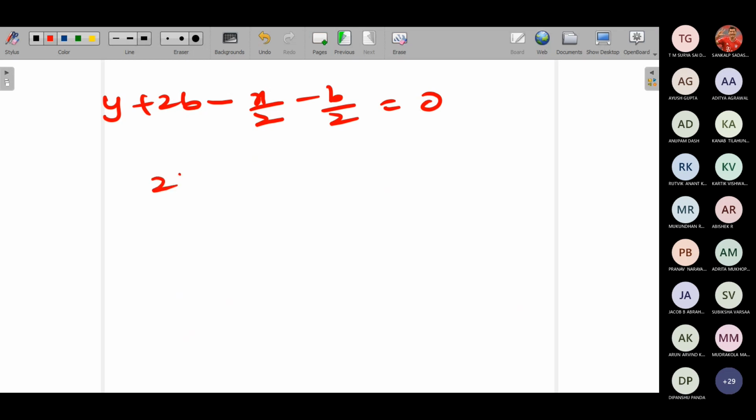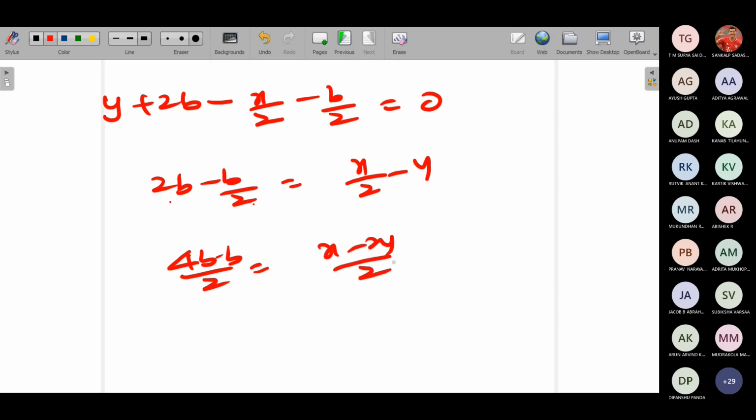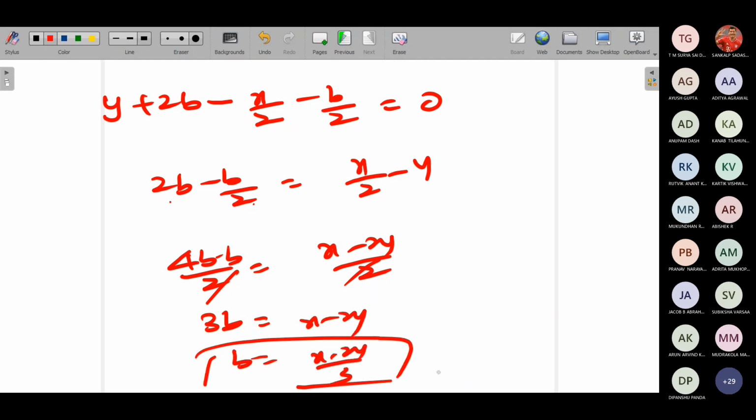So what will be my b? 2b minus b by 2 will be equal to x by 2 minus y. So I can take LCM. So I'll get 4b minus b by 2 is equal to x minus 2y by 2. 2 and 2 will get cancelled. So this will become 3b equal to x minus 2y. b will be equal to x minus 2y by 3.